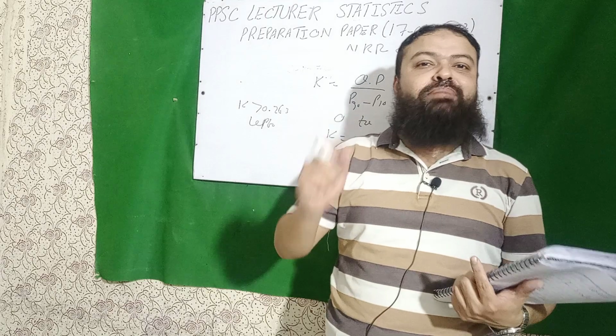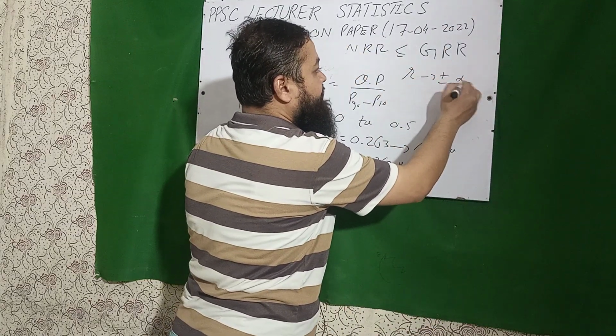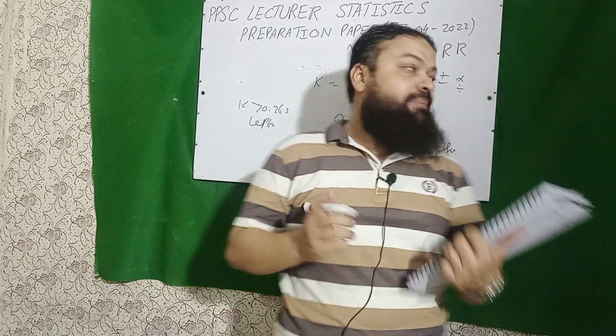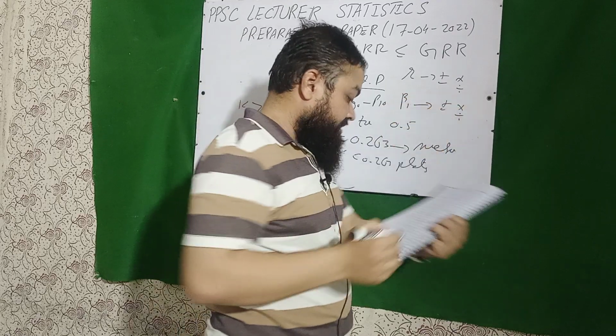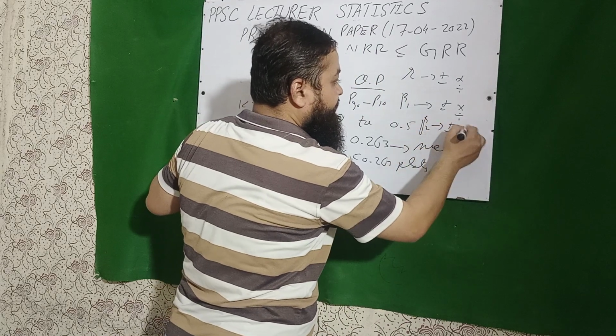Correlation coefficient is independent of origin and scale. R is not affected by plus, minus, multiply or divide, a constant value. Next question is, beta 1 is independent of. Beta 1 is independent of origin and scale. Beta 2 is also independent of origin and scale.